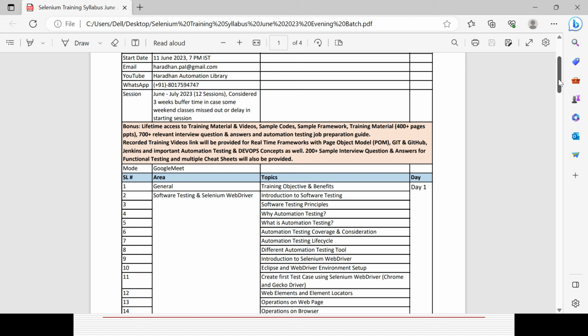Here I will try to cover Selenium WebDriver, basic and advanced Java, the TestNG framework, Maven, and different frameworks like data driven, keyword, hybrid framework, and BDD as well. For each and every session, I'll be sharing the PDF which will be showcased here, sample code, and the recorded video. Once the session is over, I will share some basic sample framework, along with close to 1000 interview questions and answers.